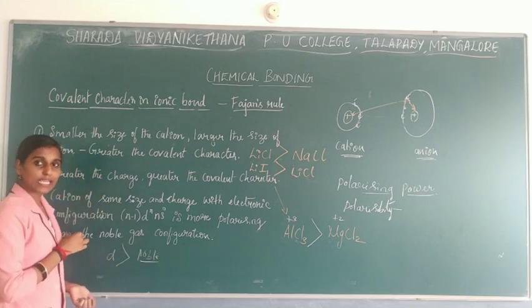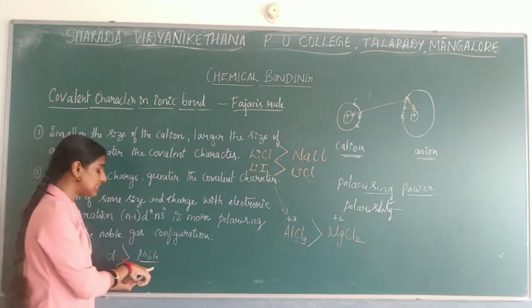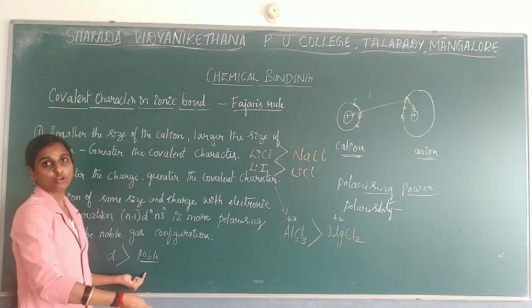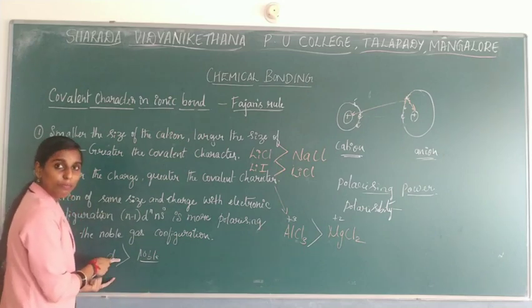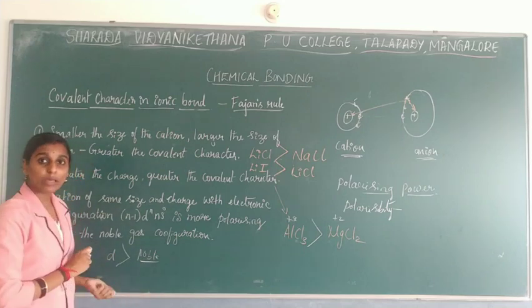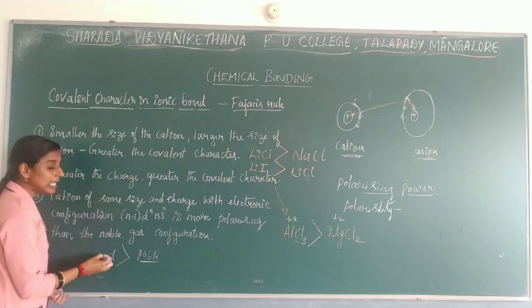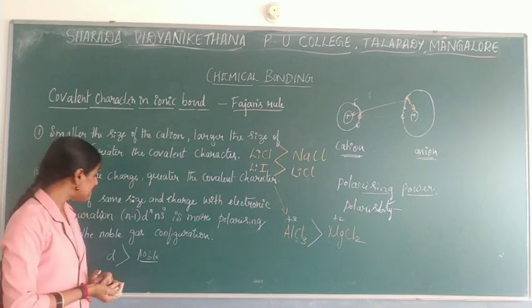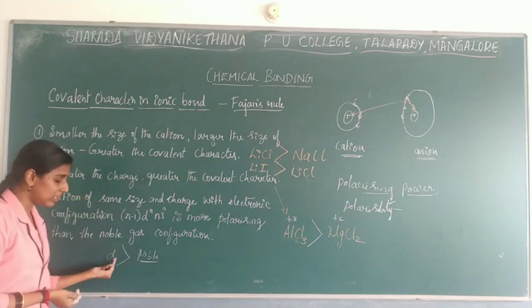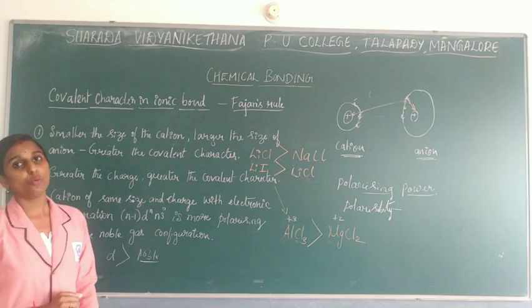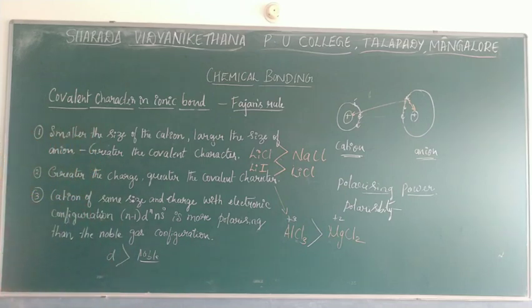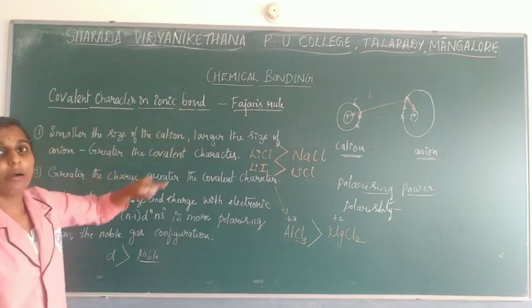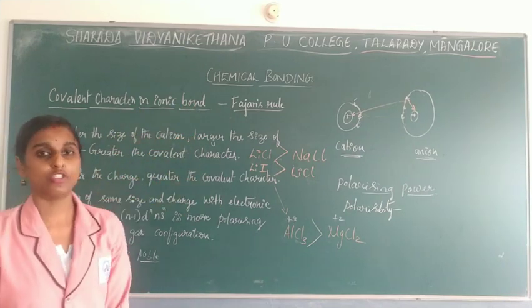Why? The noble gas configuration is already filled and stable, so it won't disturb the electron cloud of another ion. But d block elements form bonds to gain stability, so their polarizing capacity is more compared with the noble gas configuration. So this is regarding the covalent character in ionic bonded compounds, which is explained by Fajan's rule.